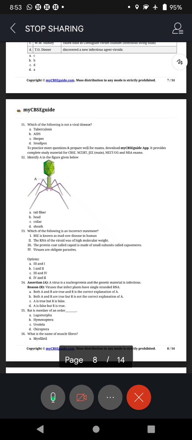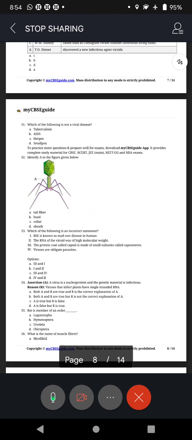Again, question number 52, diagram based question. All of you zoom in the diagram in your mobiles, in your laptops. Now could you find label A? Now identify that. What is that? First of all, what is this diagram? First identify the diagram. It looks like your physics satellite. Okay. Identify A. Is it tail fiber? Is it the head? Is it the collar? Or is it the sheath? Out of the four, which one?